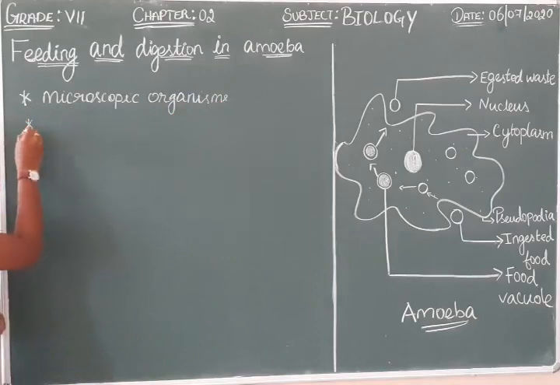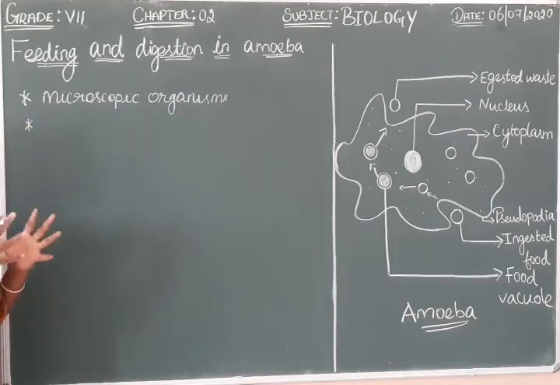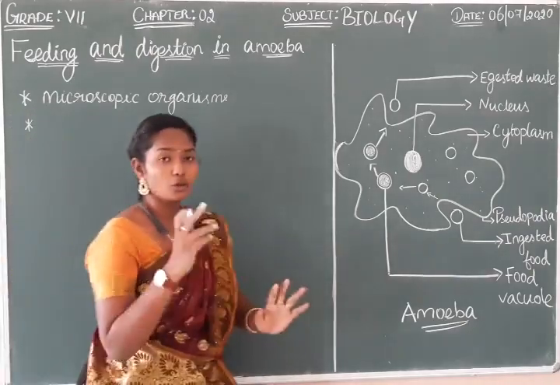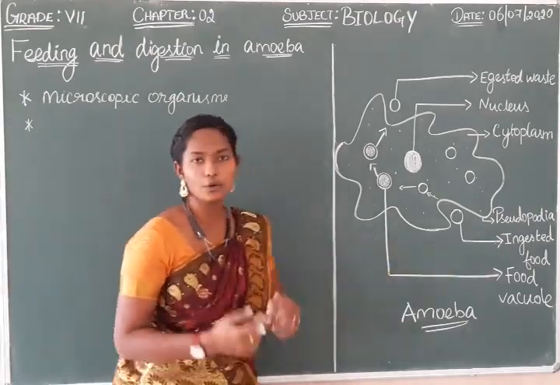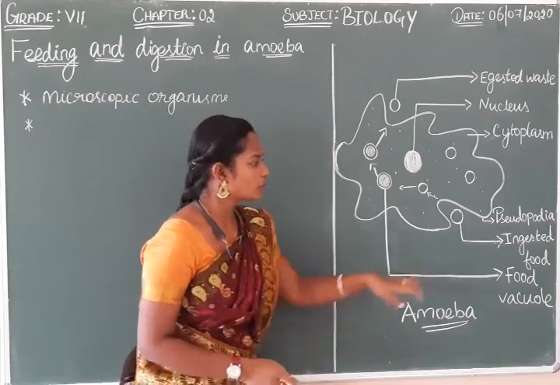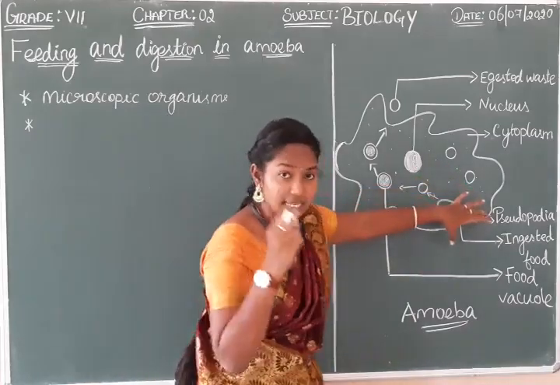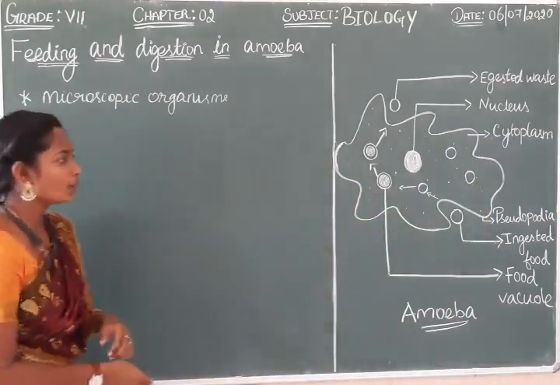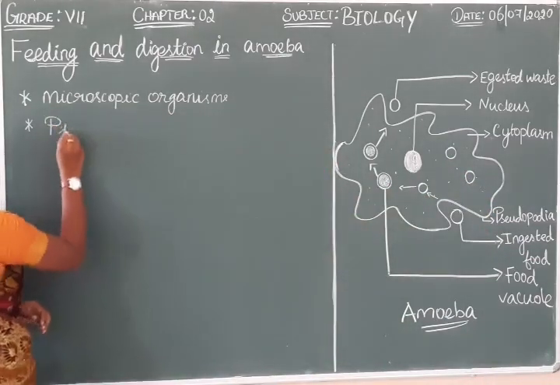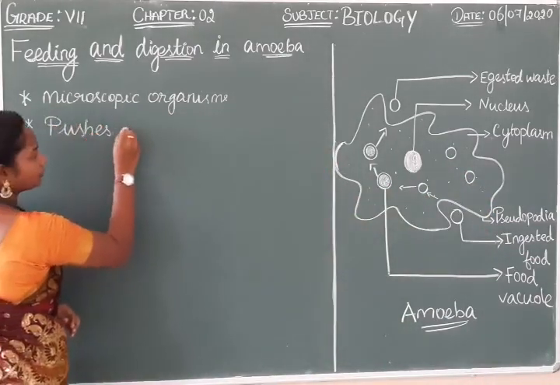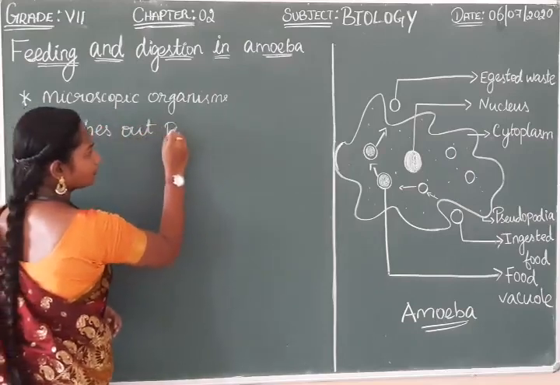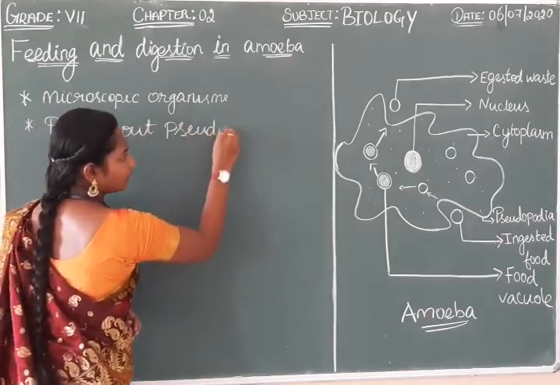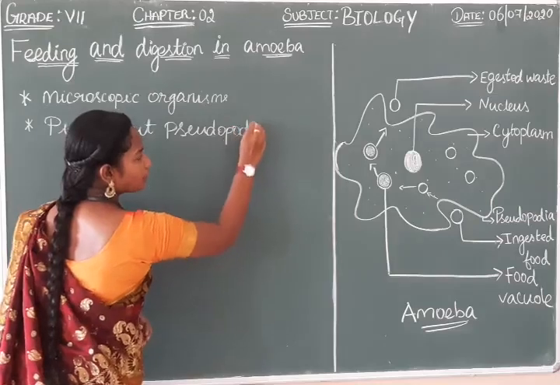And how do they take in this food? Do they have any mouth or buccal cavity to take in food? No, it is with the help of pseudopodia only that they take in the food. If you see here, when they sense the food, this finger-like projection, the pseudopodia, is pushed out and it engulfs the food particle.